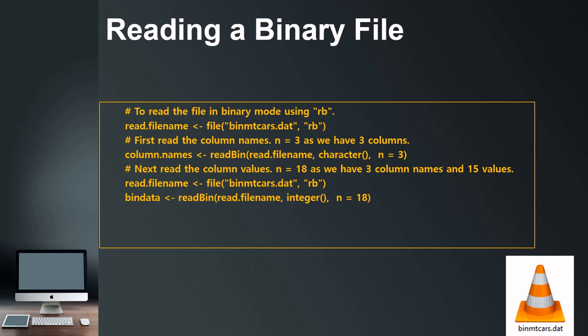After that, because this is a binary file, we have to mention how many bytes at a time we are going to read. So here I have used 3. So the first 3 bytes will be used as the first column. Next, again reading the file name, it will be converted to an integer, and then 18 bytes.